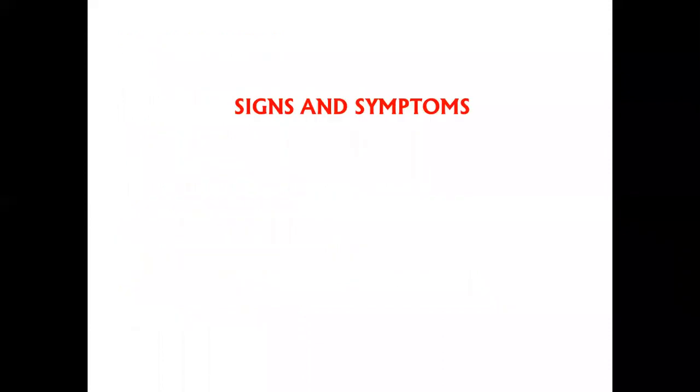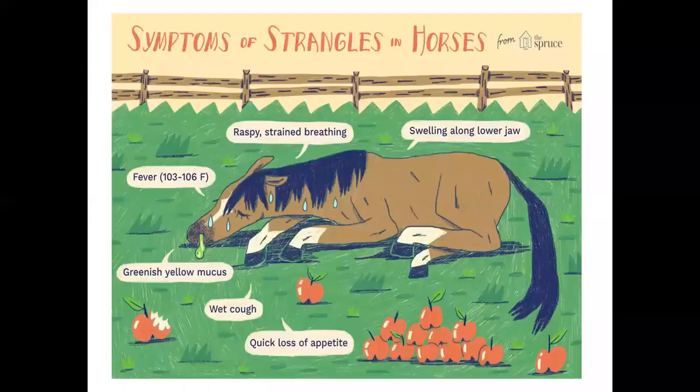Now I will talk about the signs and symptoms of the disease. This simple picture can tell you what the symptoms basically are. So there is high fever. Fever is very high, normally about a 4 degree Fahrenheit increase in the normal body temperature. The temperature increases by about 4 to 6 degrees Fahrenheit.